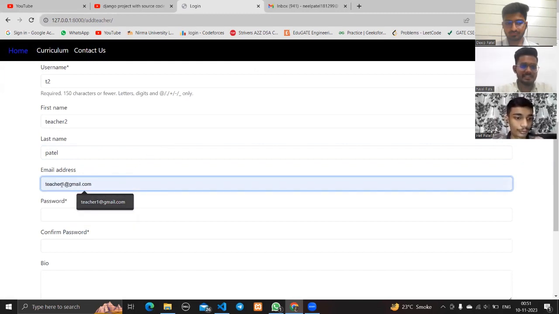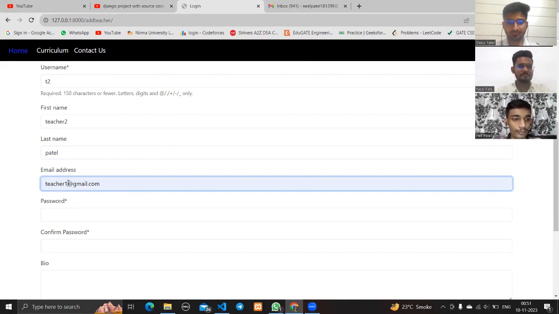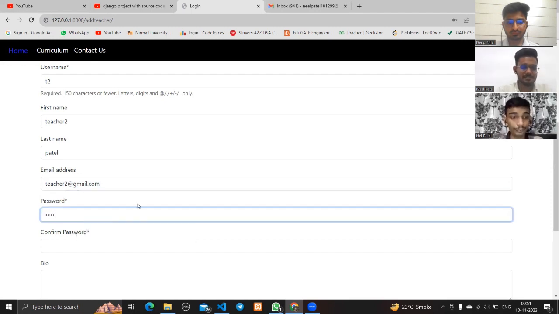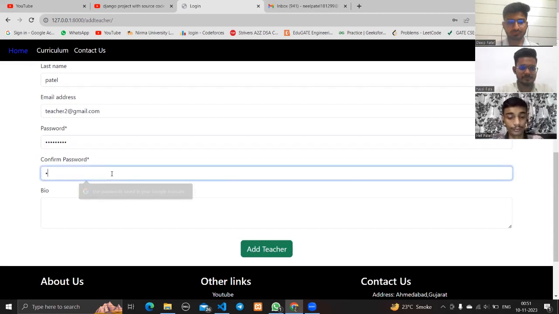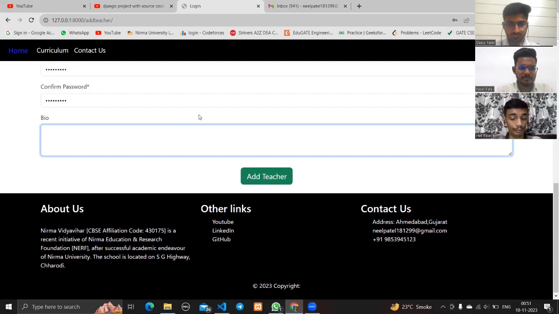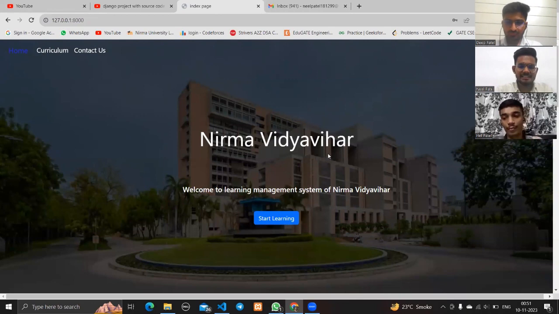Email address is teacher2@gmail.com. And password. And a description about the teacher. Now click on Add Teacher. We have successfully added the teacher in our database.